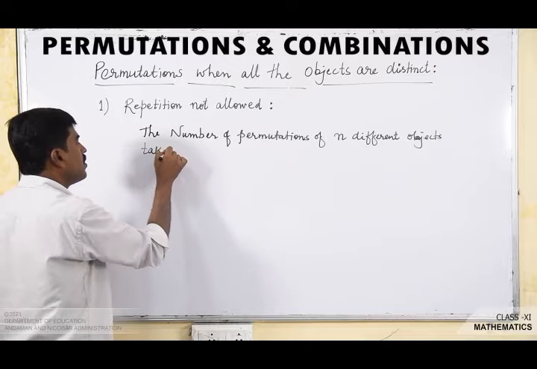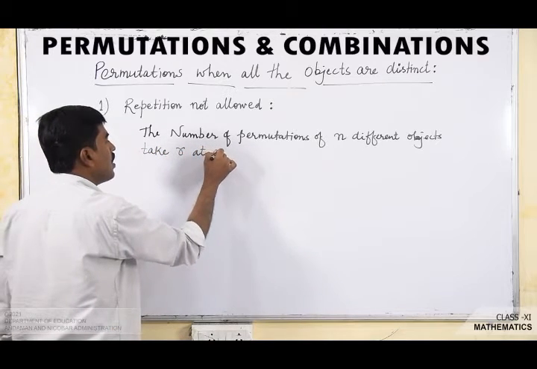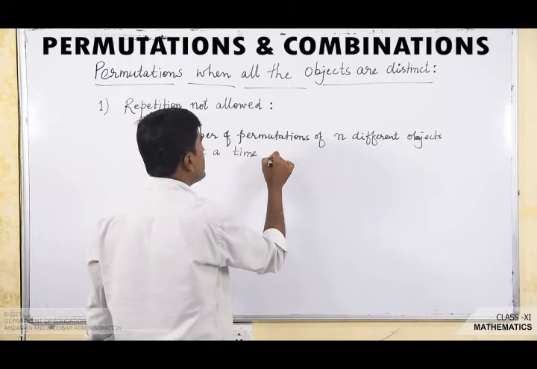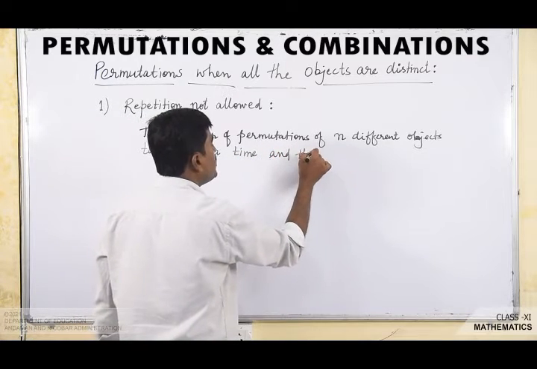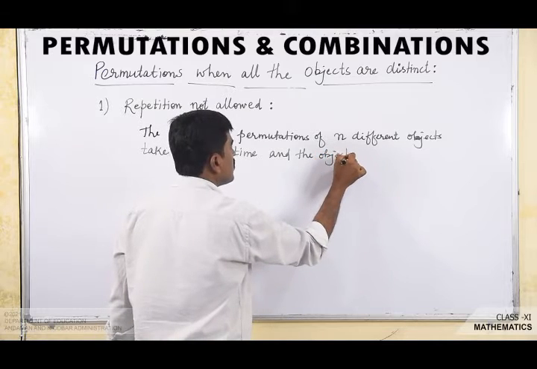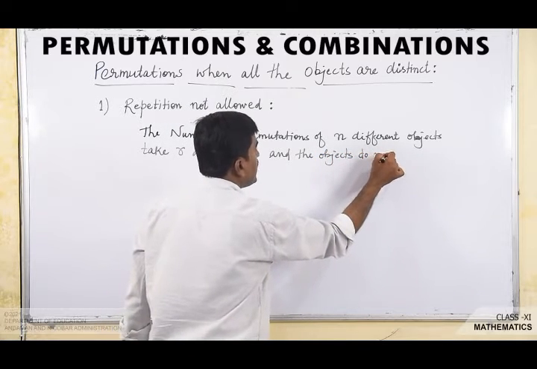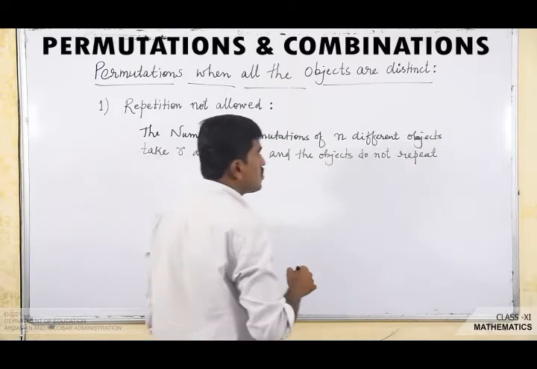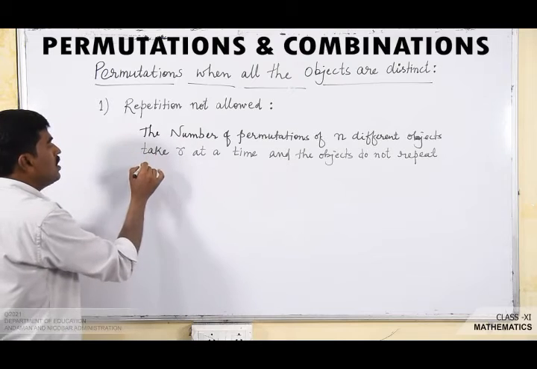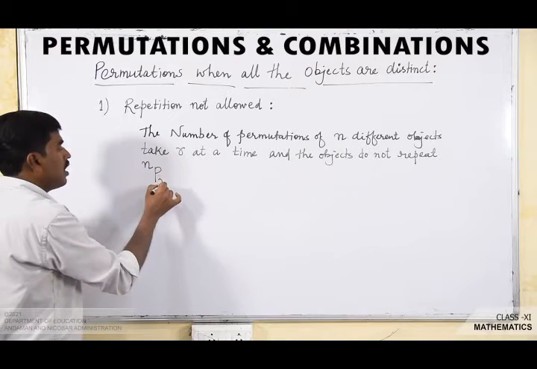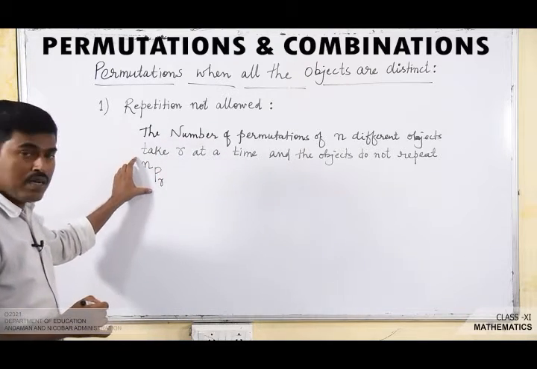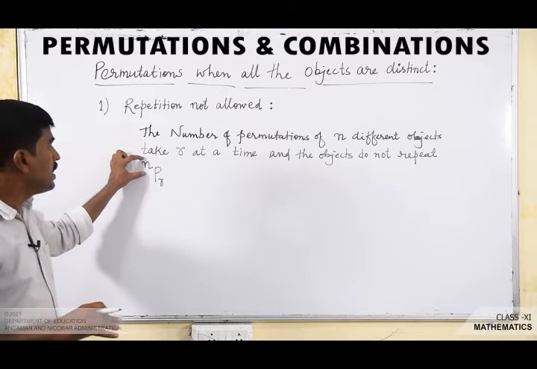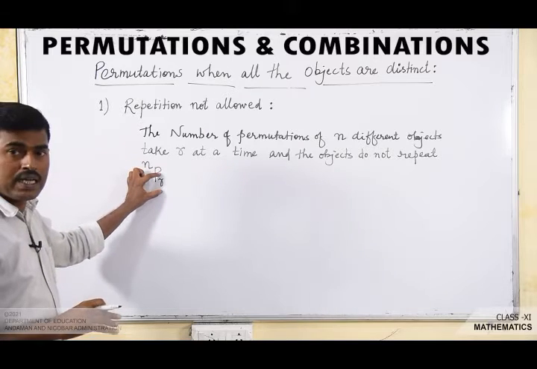taken r at a time, and the objects do not repeat. That means repetition is not allowed here. So it is denoted by nPr. It is the number of permutations of n different objects taken r at a time.